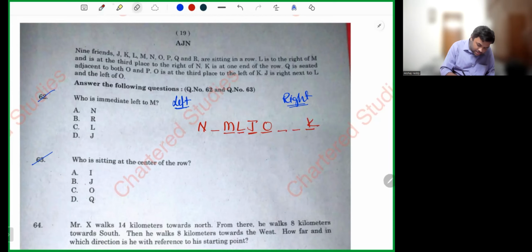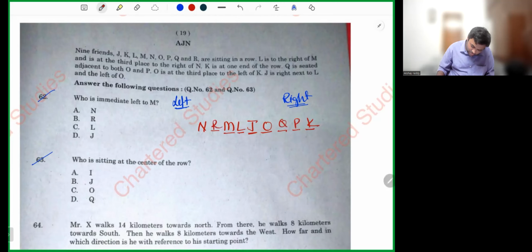Now let's reread the question once again. L is to the right of M. K is at one end of the row. Q is seated adjacent to O and P. O is at the third place. J is right next to L and left of O. So who is left? J, K, L, M, N, O, P, Q, R.